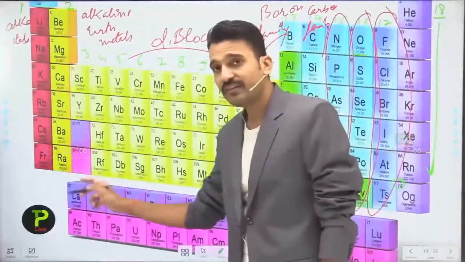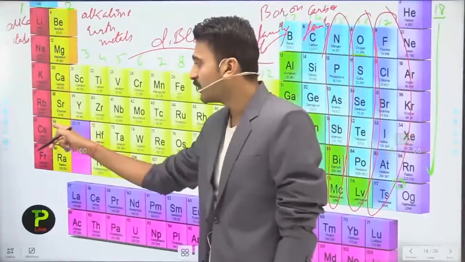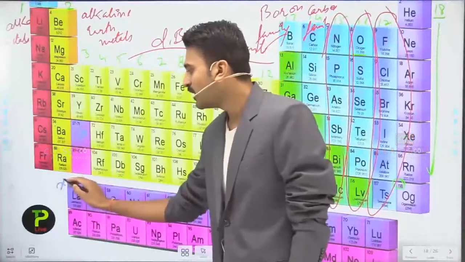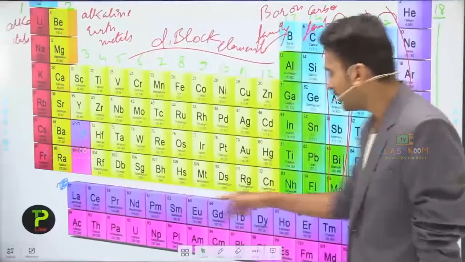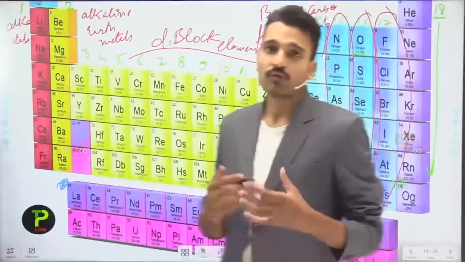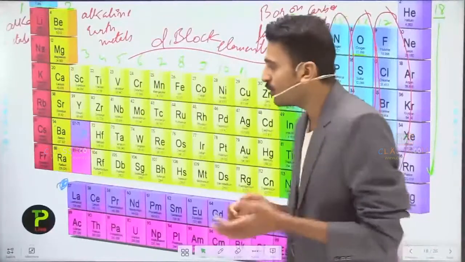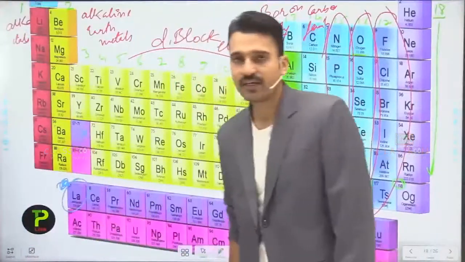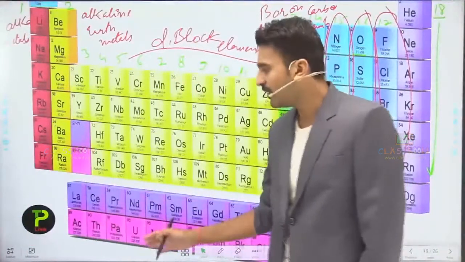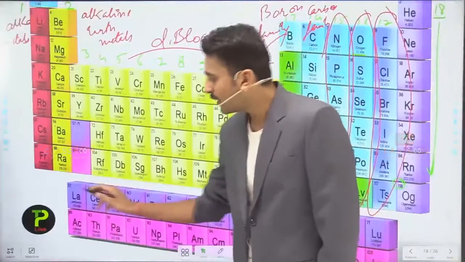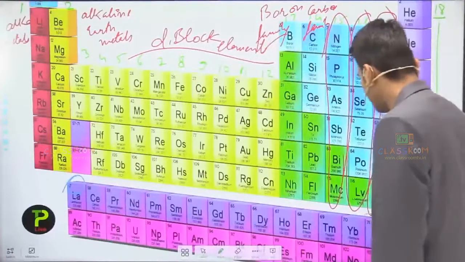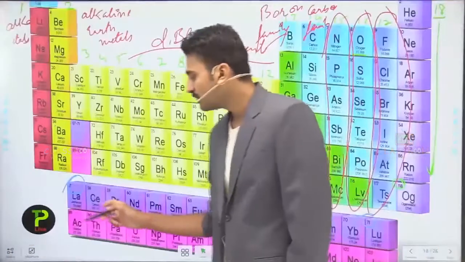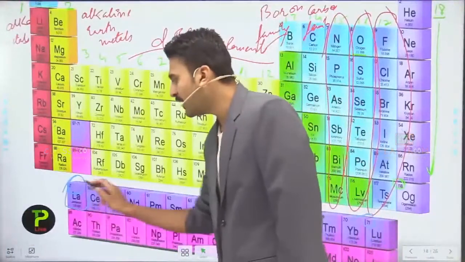It represents that these elements are in continuation with element 56 here, and they form elements 57 to 71. So these are called the lanthanoid series because they come after the particular element named lanthanum. So here you can see the series of elements which are lying under the periodic table, the numbers 57 to 71, which come after the element named lanthanum.